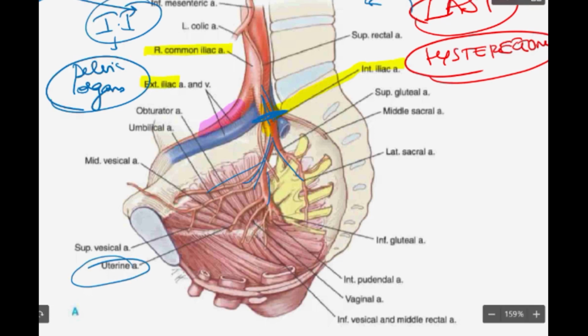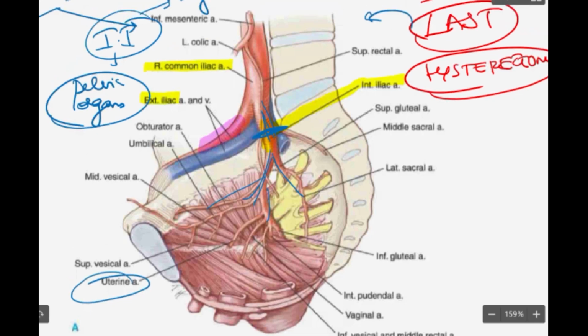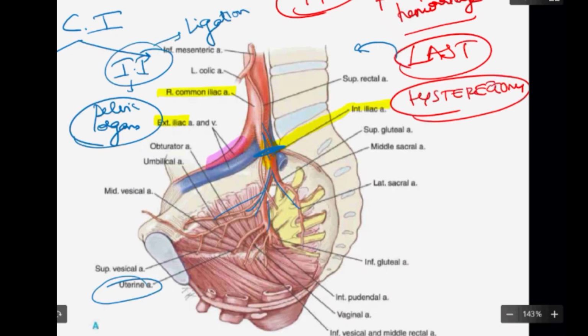That is going to be the internal iliac branch. Why this is important is because sometimes, by accident, if the surgeon ligates the external iliac instead of the internal iliac, the blood supply for the leg is lost. The leg has only one primary artery for supply, that is going to be the external iliac.